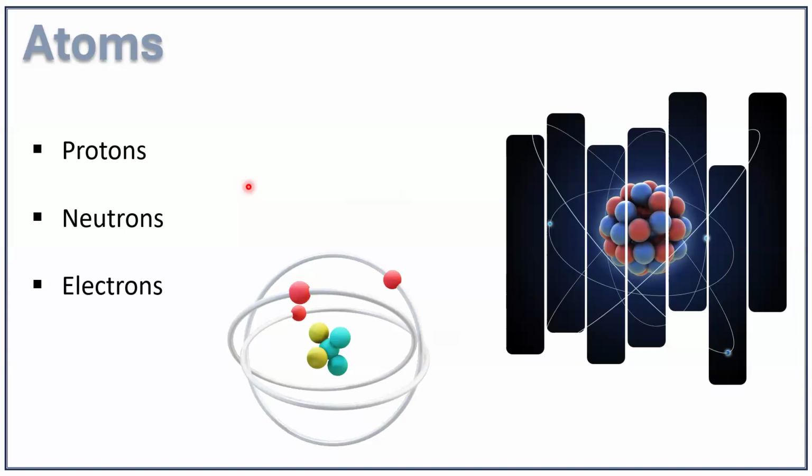But all the models propose that atoms are made up of protons, neutrons, and electrons. So there is no difference between these models on the basic building blocks of atoms: protons, neutrons, and electrons.